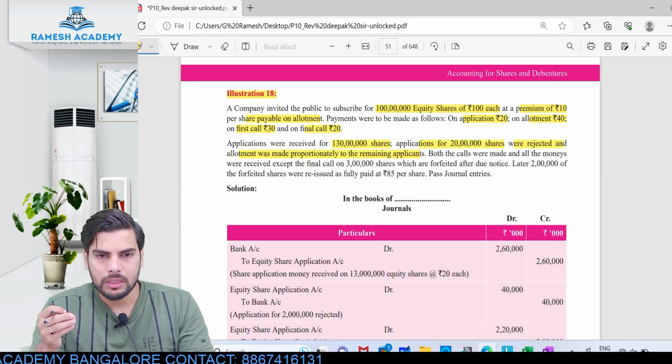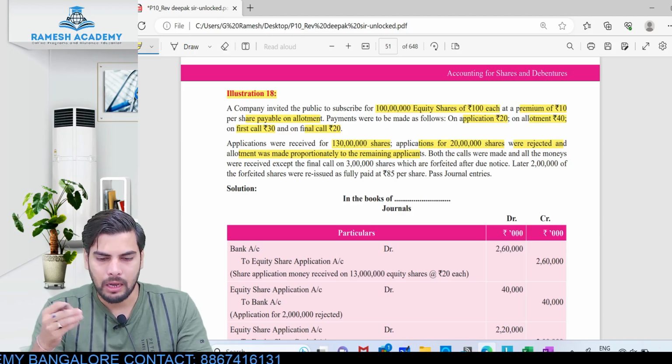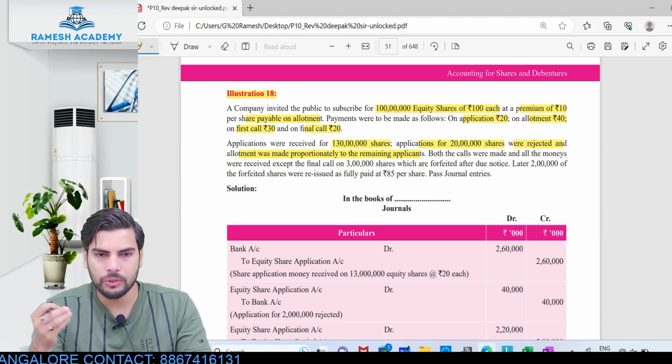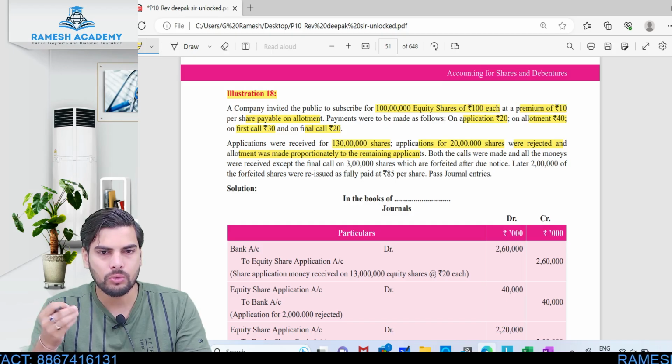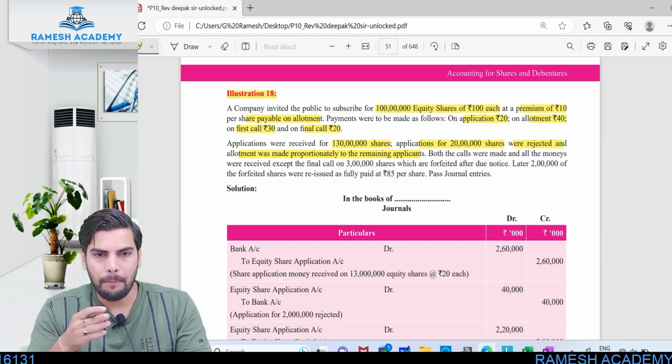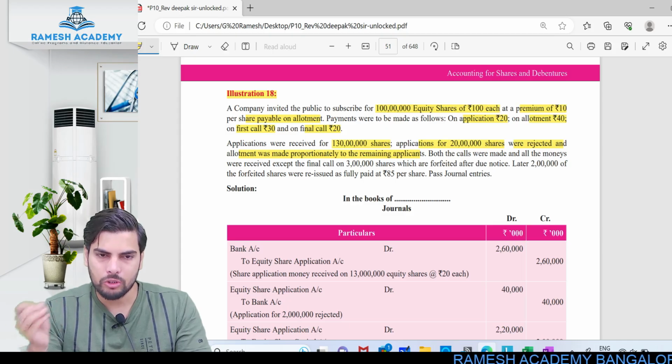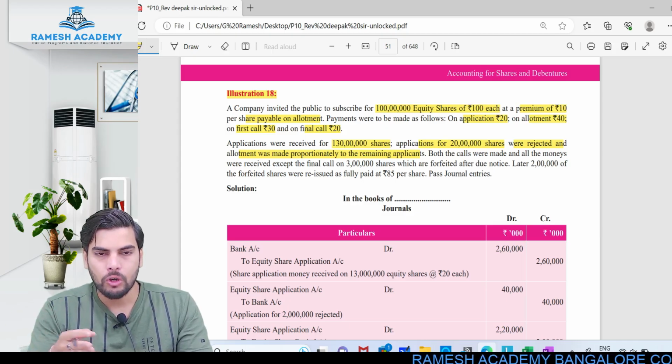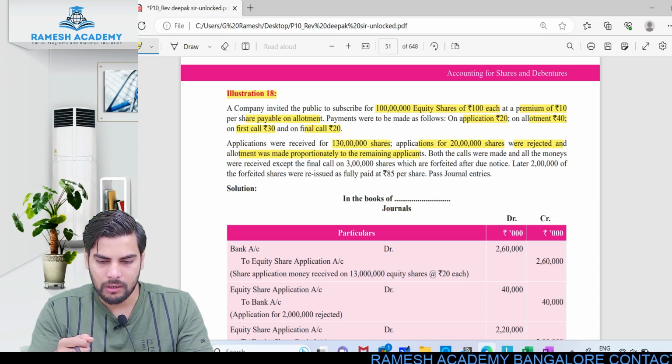I am issuing 100 lakh shares, whereas 130 lakh shares were applied for by the public. So there is an excess application of 30 lakh shares. Out of this, the company is rejecting 20 lakh shares and refunding the amount. The balance 10 lakh shares were allotted proportionately.